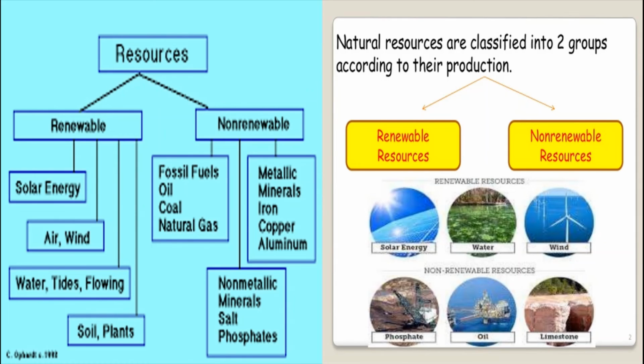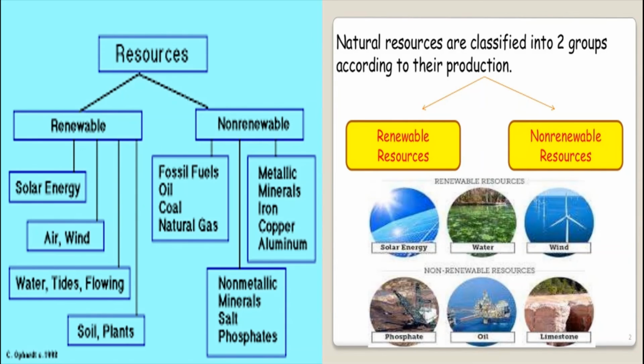Later on we will see conserving the natural resources. When we study conserving natural resources, we will see how to conserve this kind of non-renewable resources, how to use them, and how we will help future generations to keep them safe. All those things we will study later.